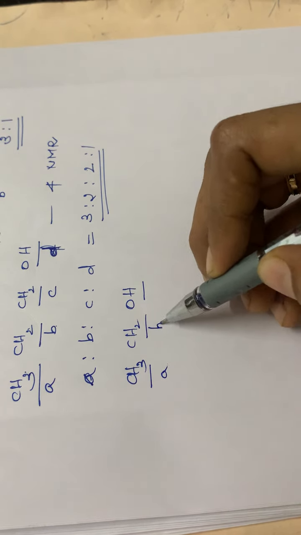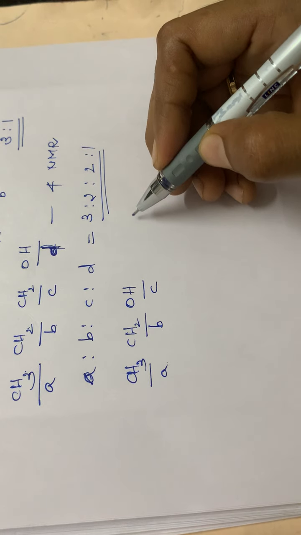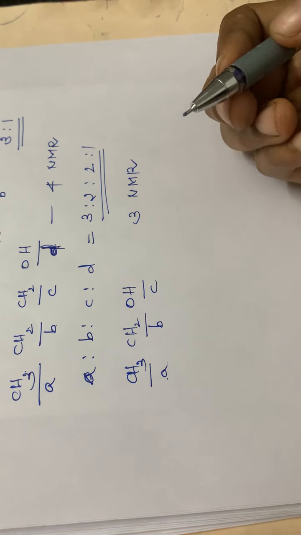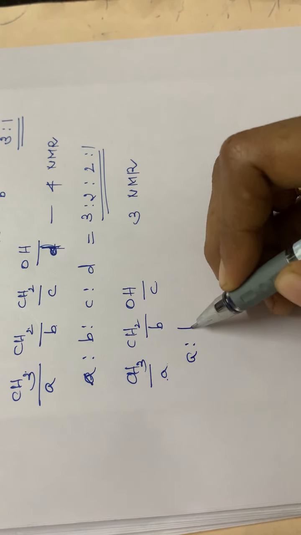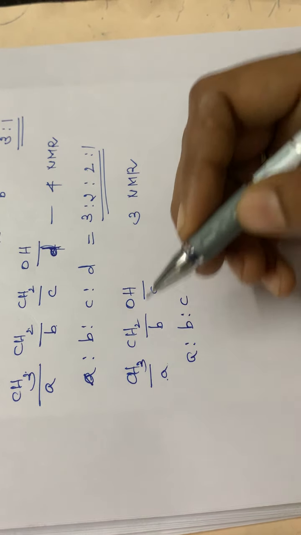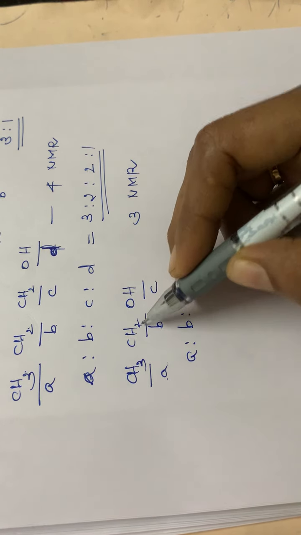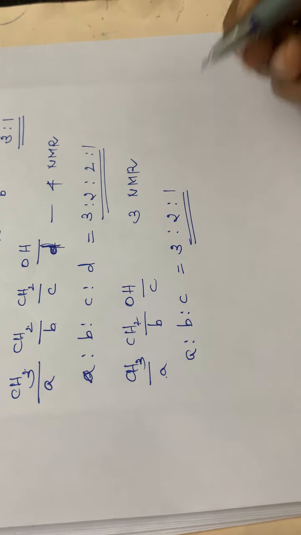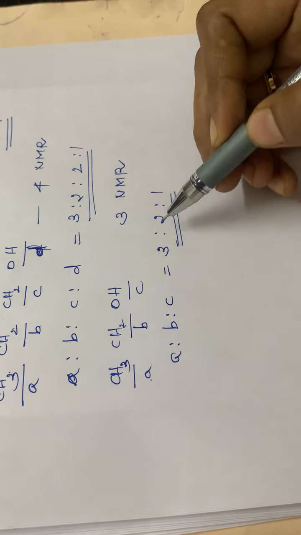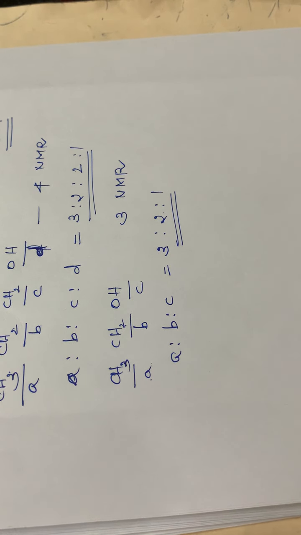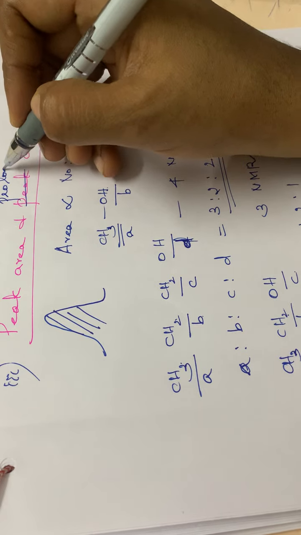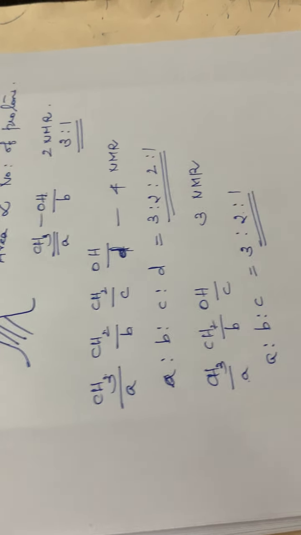Then in the case of ethyl alcohol, CH3CH2OH, we had already written how many types of protons there are: A, B and C. So 3 NMR signals, since 3 types of protons are there. And the ratio A to B to C: A will have 3 protons, B will have 2 protons and OH will have 1 proton. So the ratio will be 3:2:1. You just count the number of protons and then you can write the ratio. So this is about the peak area and proton counting.